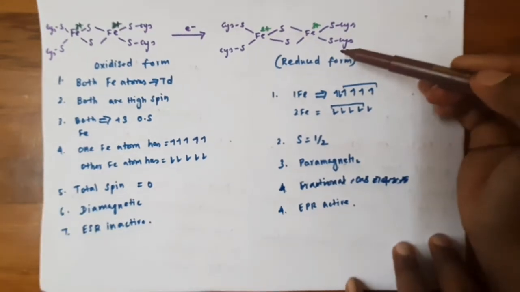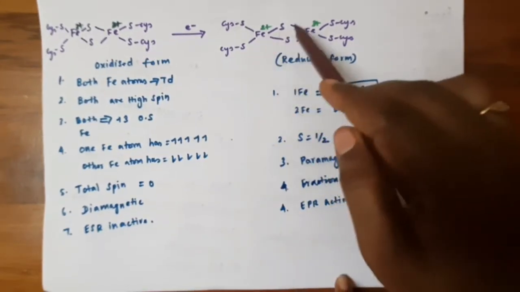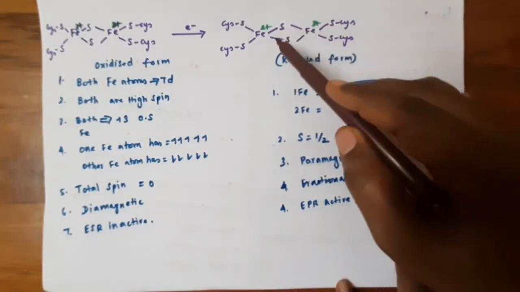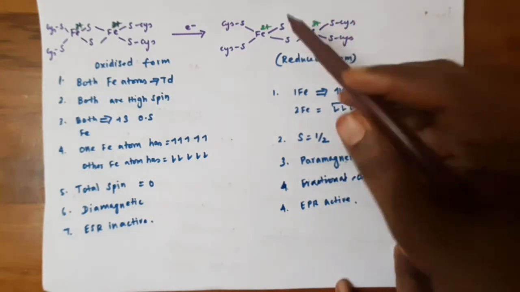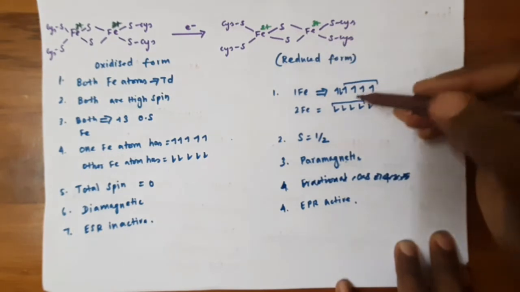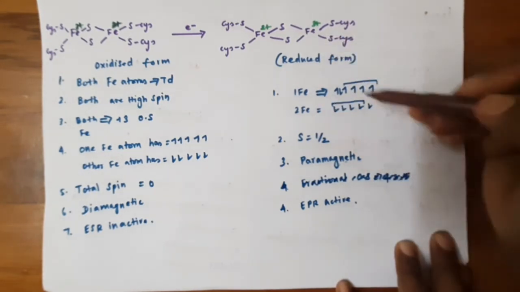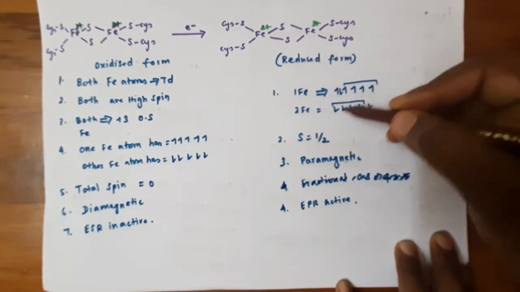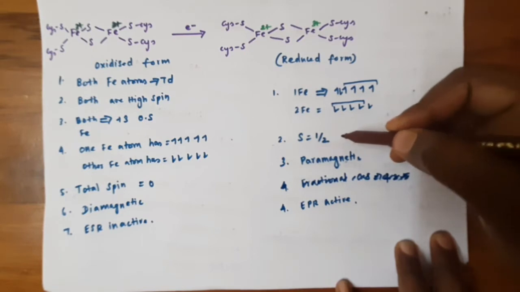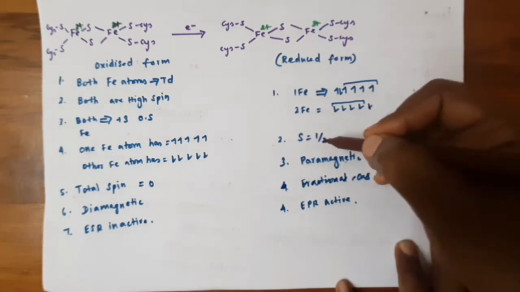And in the reduced form, if 1 electron is added, one of the iron atoms gets reduced to Fe2+. So one Fe is in the +2 state and another Fe in the +3 state. If 1 electron is added to this Fe, it becomes 6 electrons. So in total it has 6 and the other iron atom has 5, because both iron atoms are coupled antiferromagnetically. So the net spin quantum number is equal to half. If they cancel each other, 4 electrons cancel, so 1 electron remains.